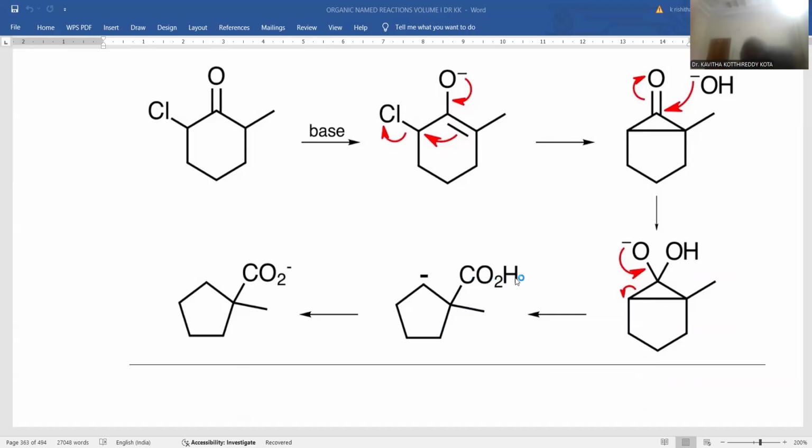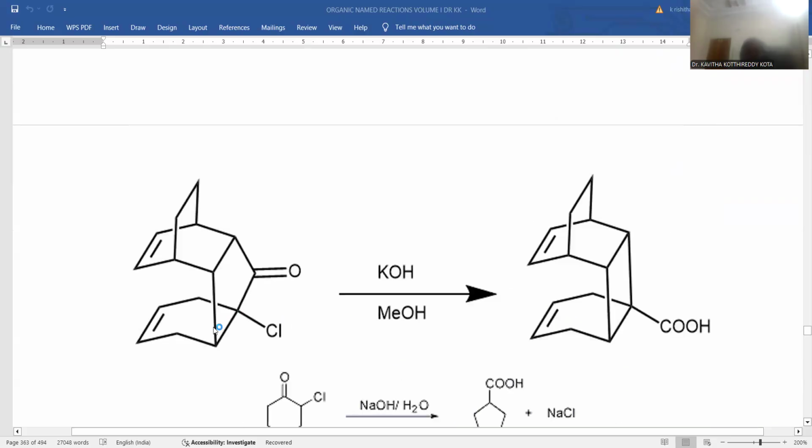That is protonated; the carboxylic acid, being acidic in nature, immediately releases protons, giving the carboxylate. You can add any acid, otherwise the protic solvent is sufficient to protonate this carboxylate, and you can achieve the carboxylic acid. This is the clear mechanism for the Favorskii reaction.